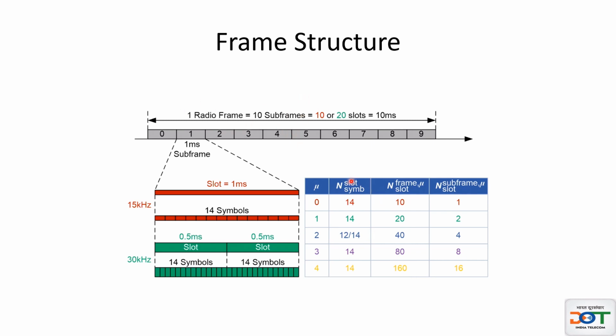And in case of numerology 2, the number of symbols in a slot can be either 14 if we use normal cyclic prefix, otherwise it will have only 12, because the cyclic prefix will be longer, so we lose 2 symbols when using extended cyclic prefix.